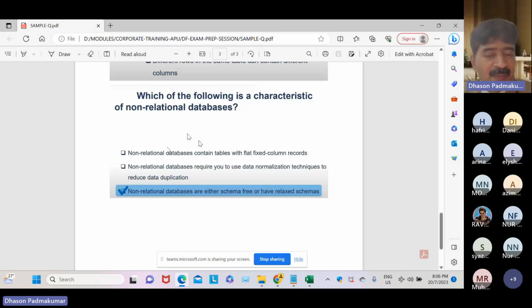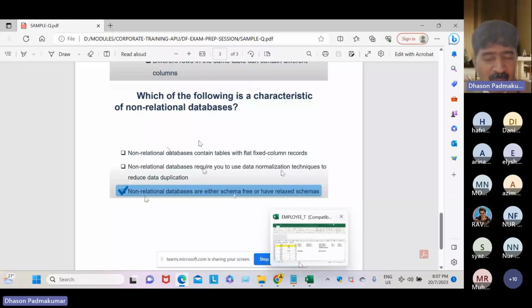It is either schema free or relaxed schema. The option saying non-relational databases contain tables and are required to use data normalization techniques is not right. In non-relational, it is either schema free.